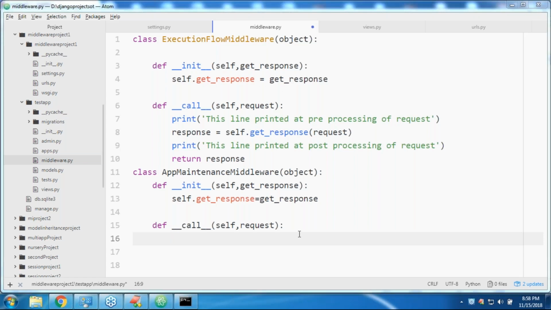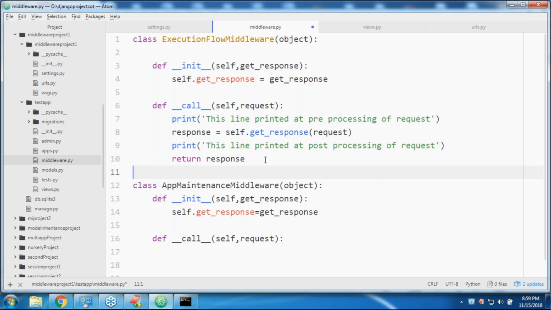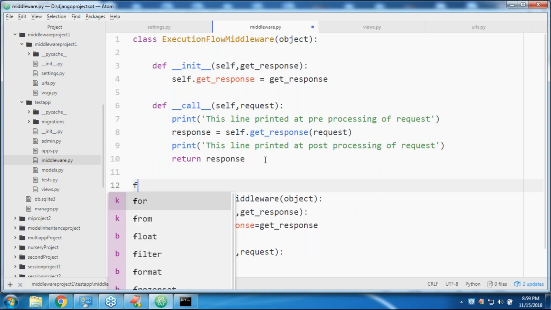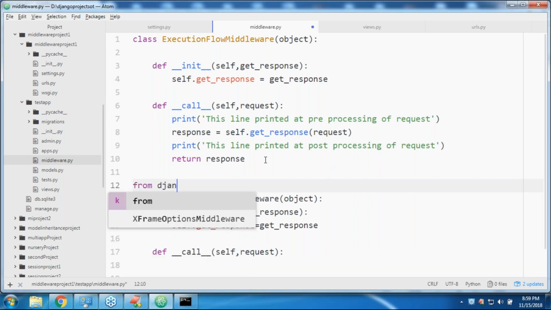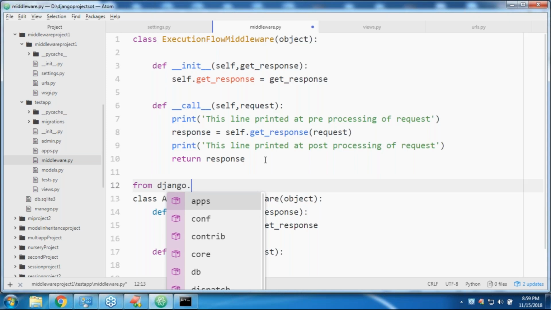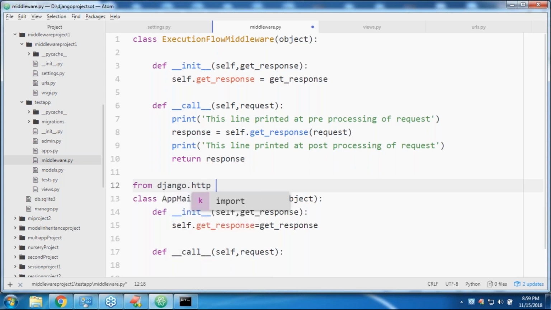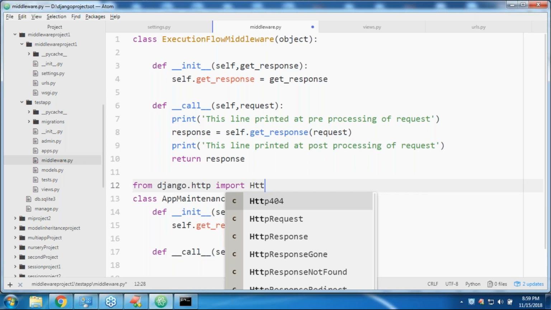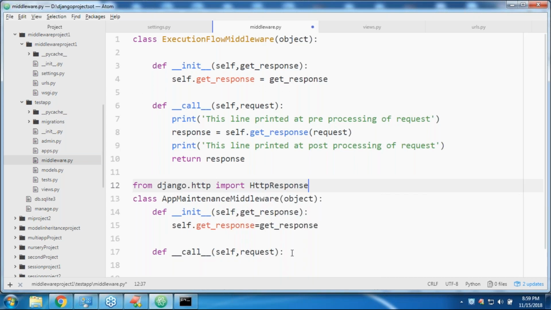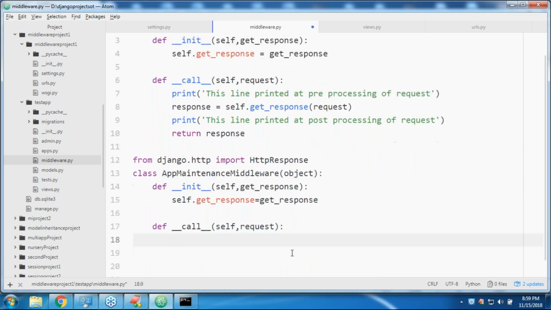Okay, very simple. How can you do that? From django.http import HttpResponse, you know, right? Now this call method itself is going to provide the response.